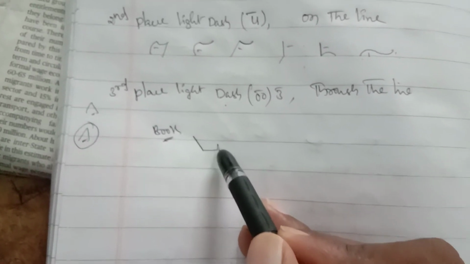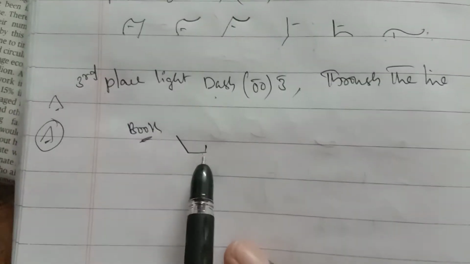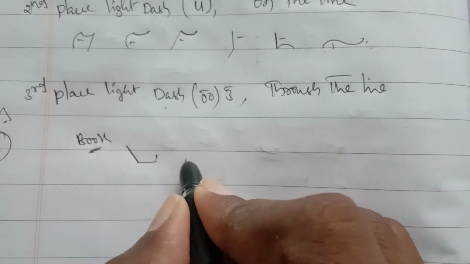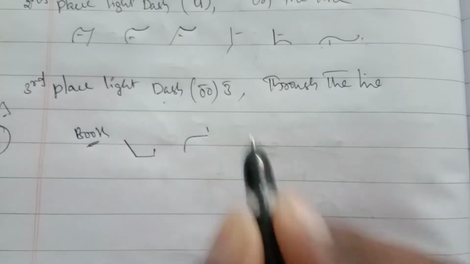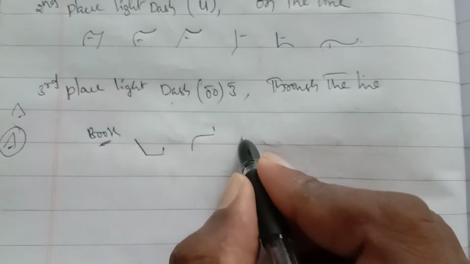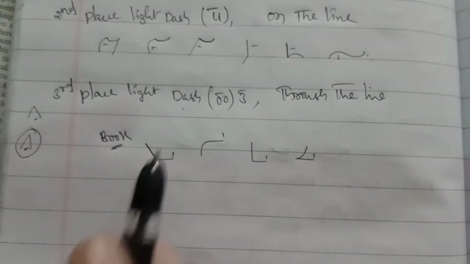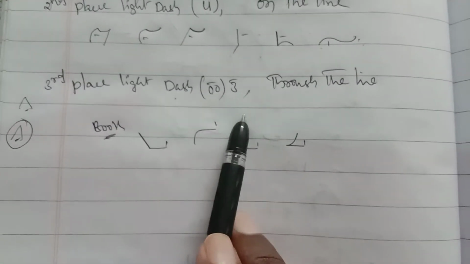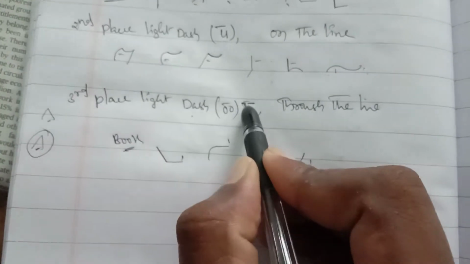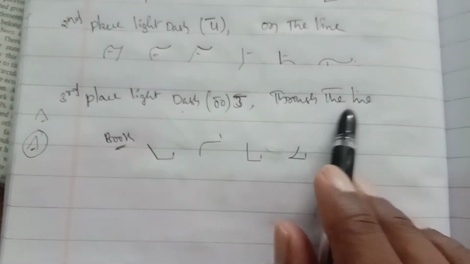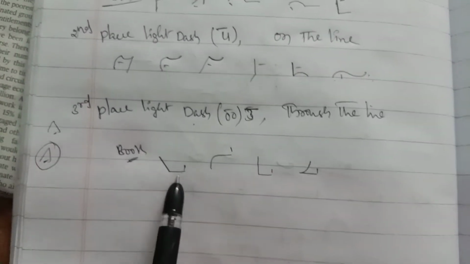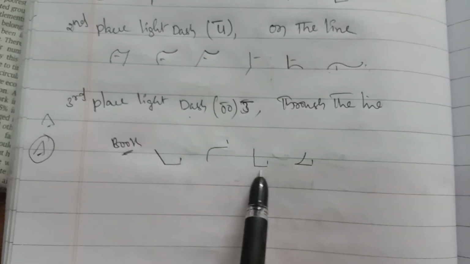Book, look, took, shook. Here the third place light dash vowel represents the oo sound, written through the line.